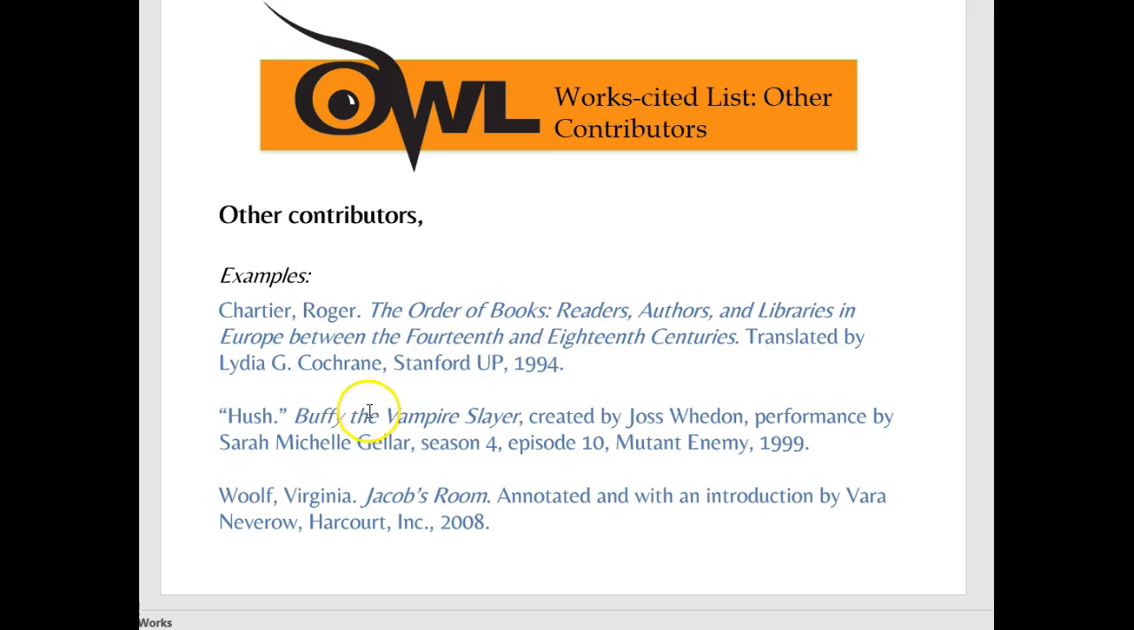And in ours, we will have, let's say, Chartier, Roger. We have an article. The article or the reading came from Patterns of Rhetorical Writing, and then we would put the editors because our book has 2 editors. Then instead of saying translated by, we'd put edited by, and then list both of their names.